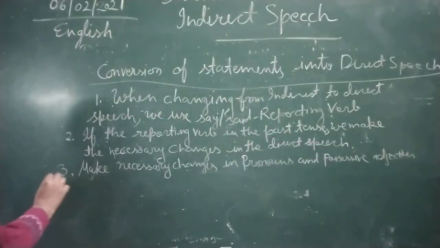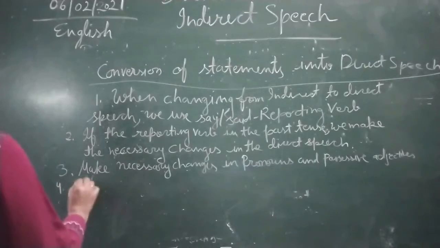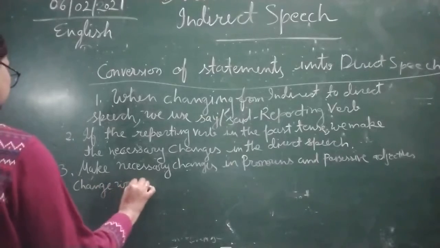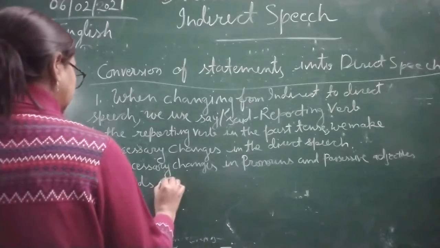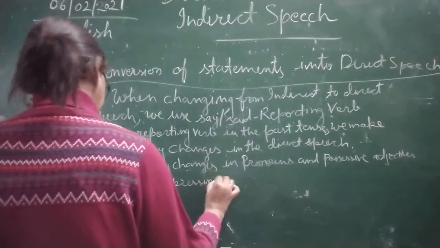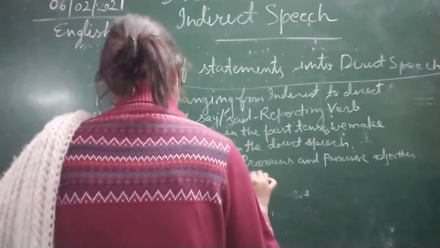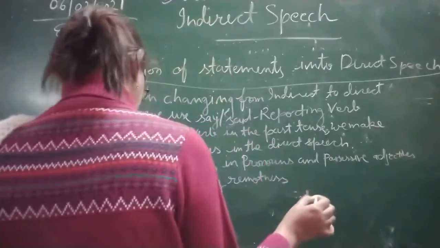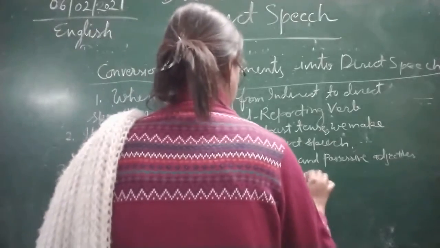Now our next rule, that is number 4, change words expressing remoteness of time and place.